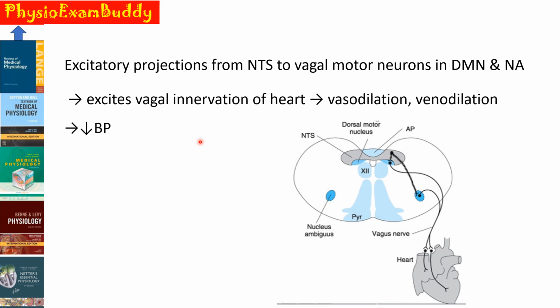And there are excitatory projections from the nucleus tractus solitarius. That is, whenever the 9th and 10th cranial nerves stimulate our nucleus tractus solitarius, the excitatory projections are also sent to the cardio inhibitory center, that is the dorsal motor nucleus of the vagus as well as the nucleus ambiguus. So the excitation of the NTS is transmitted to the cardio inhibitory center, which will excite the vagal innervation to the heart, which again decreases the blood pressure.